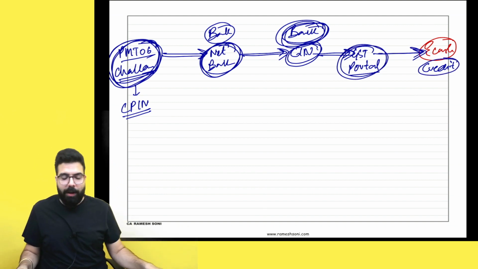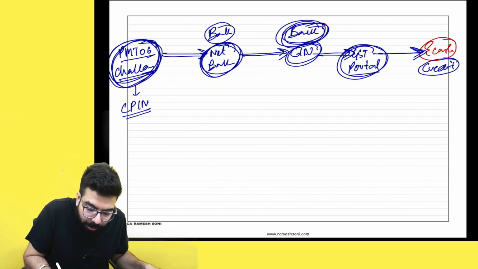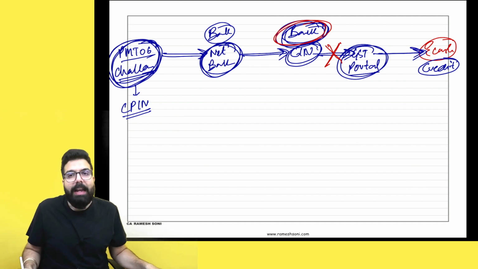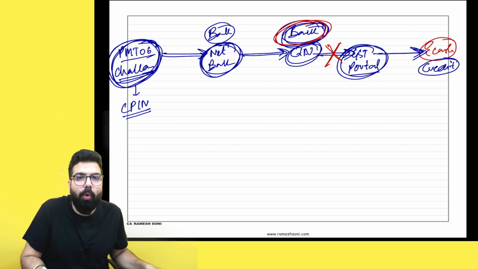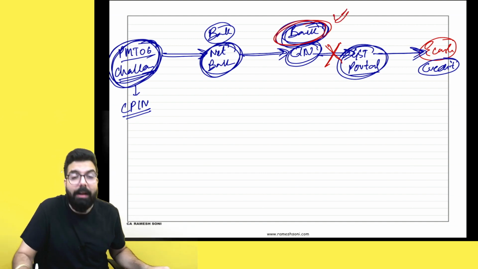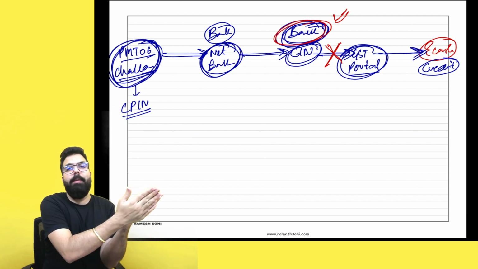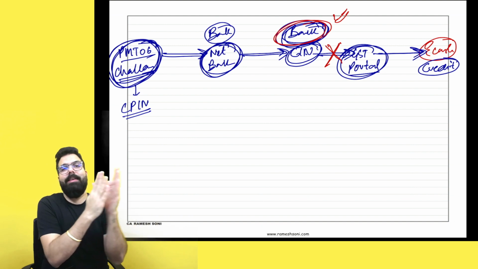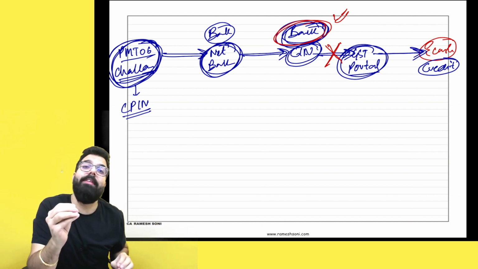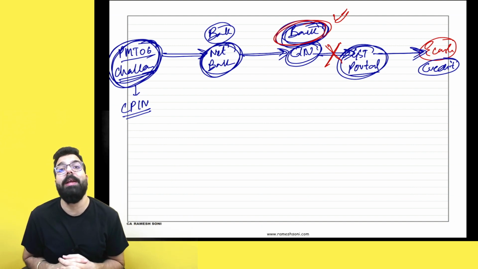But you know what? Sometimes the bank does not communicate the SIN to the GST portal. In that scenario, you have to make a representation to the bank that, sir, money has not come in my e-cash ledger, please send the SIN number to the GST portal, so that my e-cash ledger gets credited. Representations had to be given in GST PMT 07.